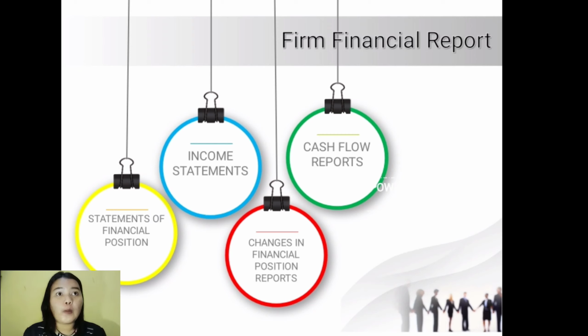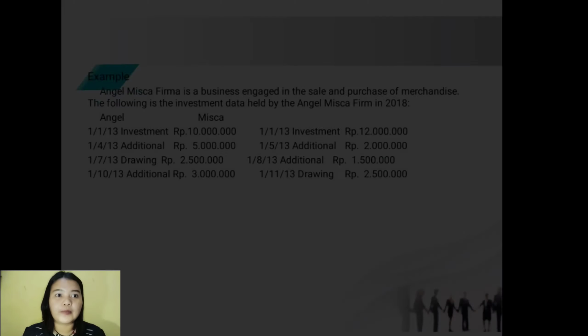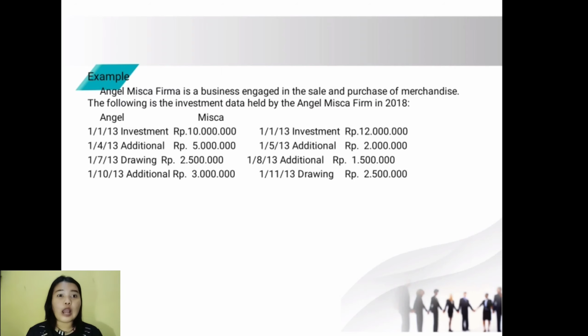In an individual company, capital will be seen in the name of an owner, while in a private company, the capital will be divided into shares and given the title share capital. If the limited liability company will find a report on change in retained earnings, then the firm will find a report on change in capital. Okay, next I will show you an example for chapter 2. I hope you understand and I hope you like the example.